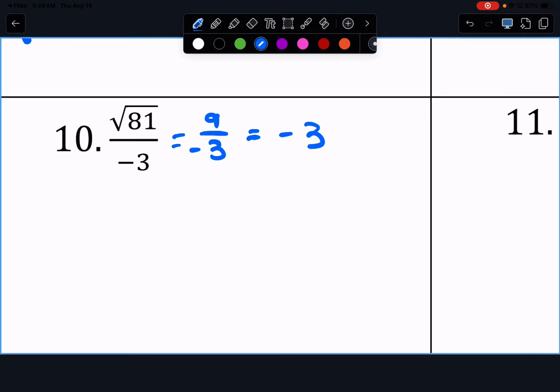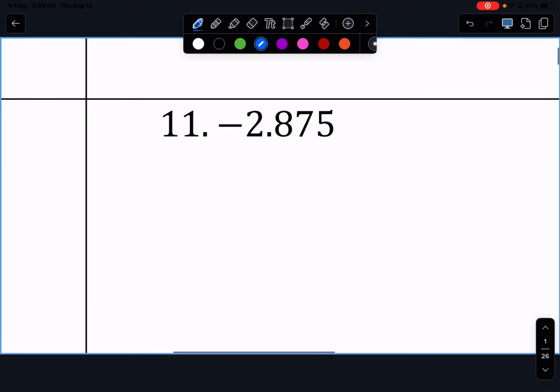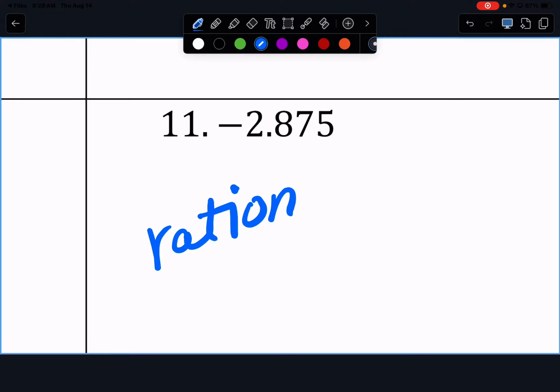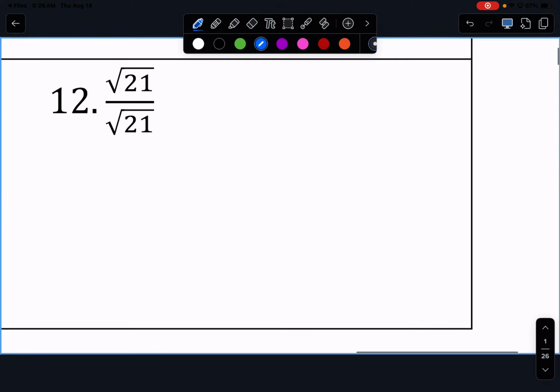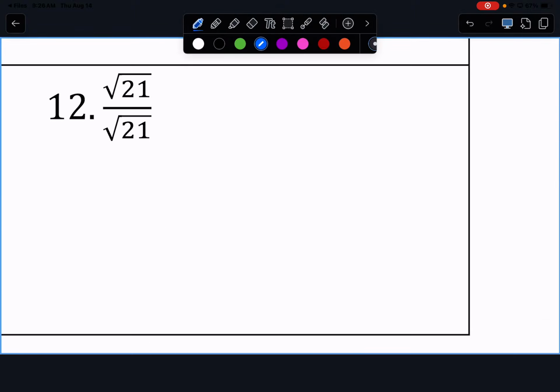So that means what? Integer. Integer. All right, for 11, we have negative 2.875. It's rational because it's got that decimal. Integers will not have decimals or fractions. Why is it natural? So it's just 1.